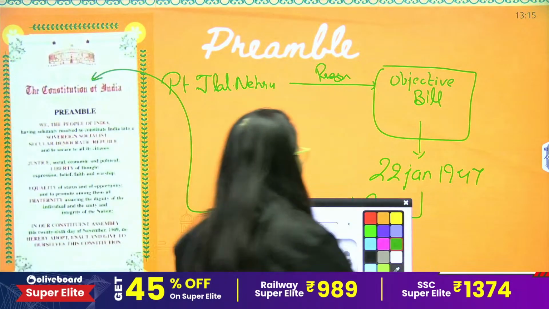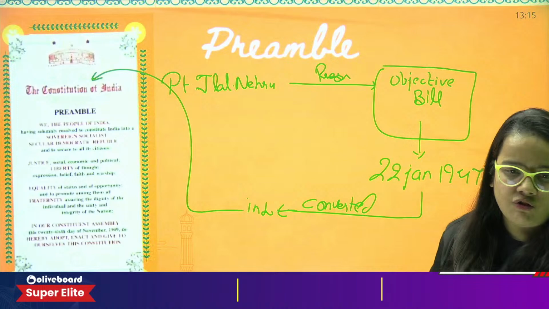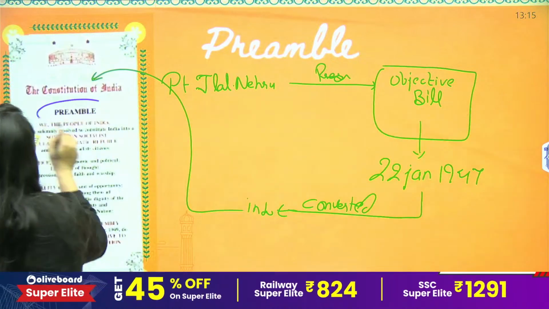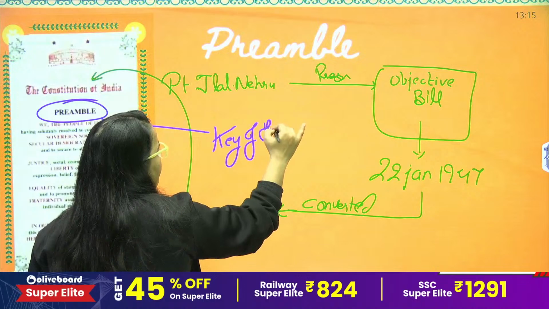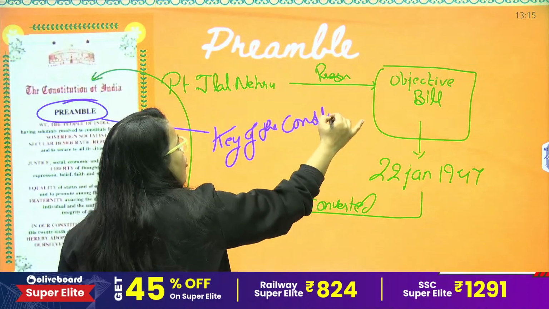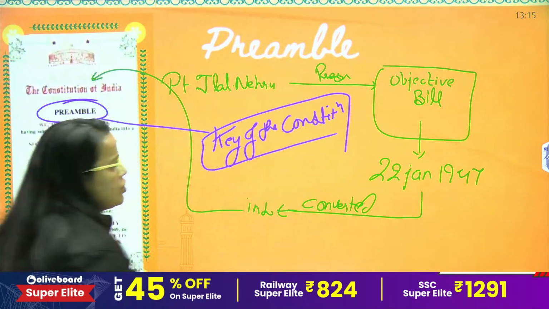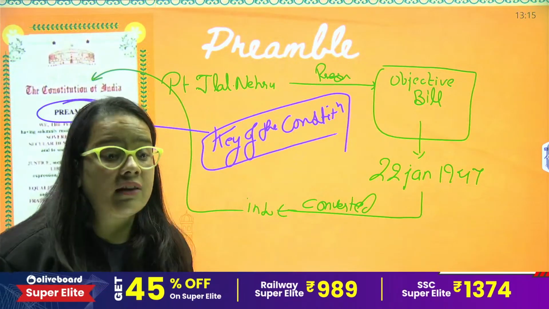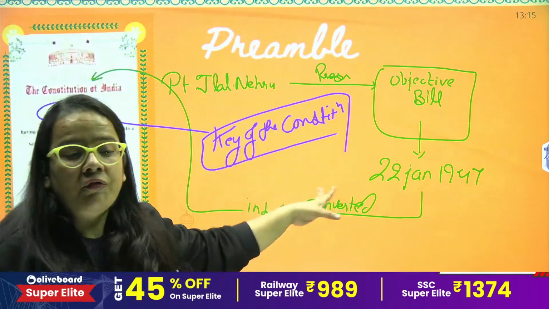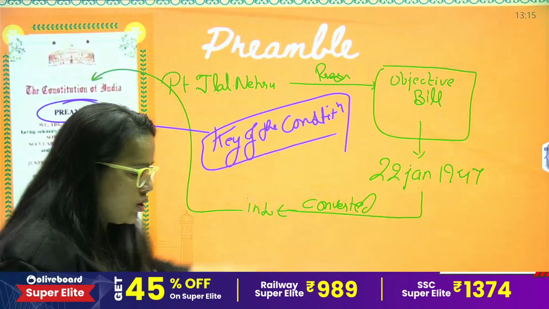So this is the starting of the preamble, and we know that the preamble is termed the key of the constitution. It is also termed the soul and the heart of the constitution as well. So this was the story of the preamble especially.